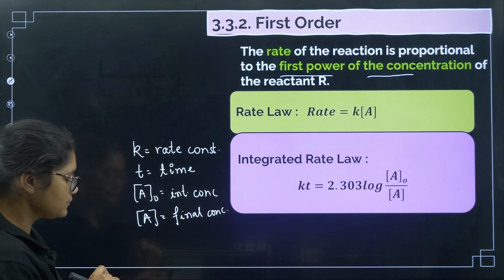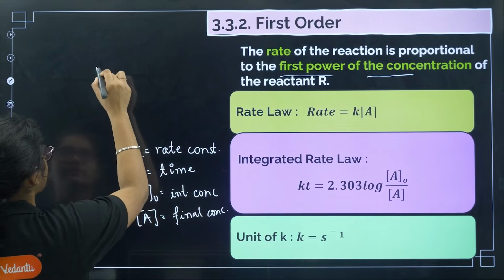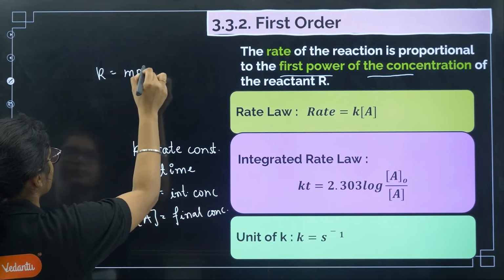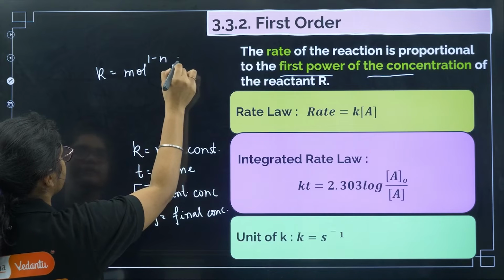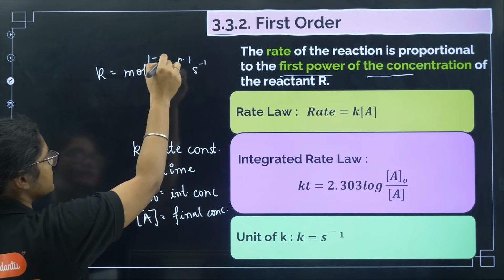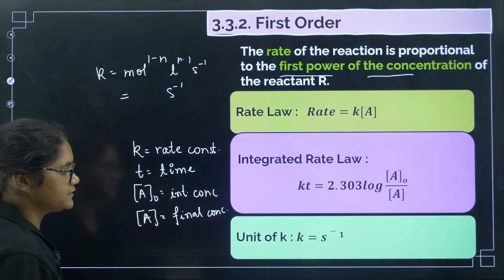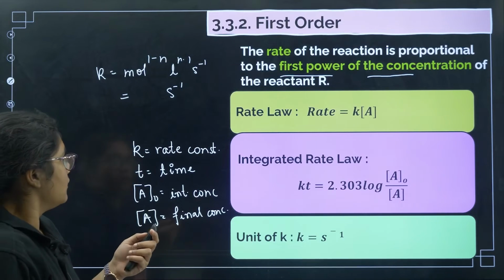Now the unit of K. What was the general formula for K? It is mole^(1-n) liter^(n-1) second inverse. So if I substitute n equal to 1, this will become 0, this will become 0, and the only unit left is s inverse. Okay, fine.